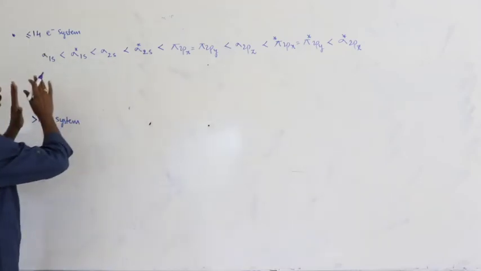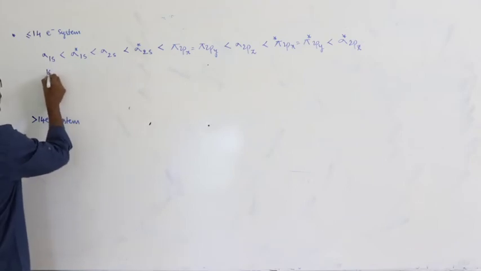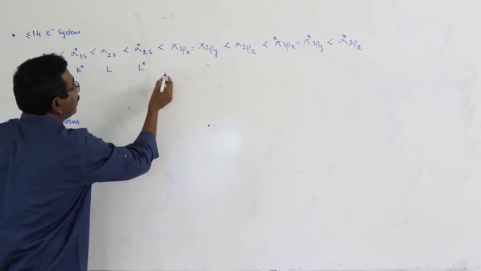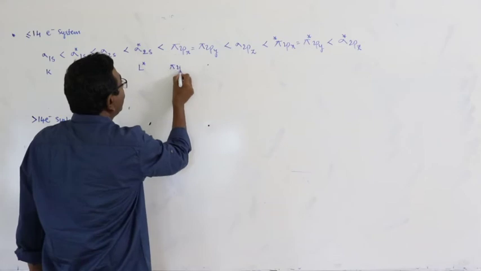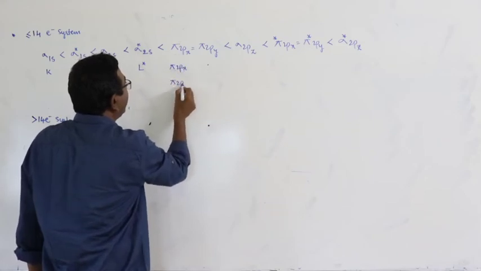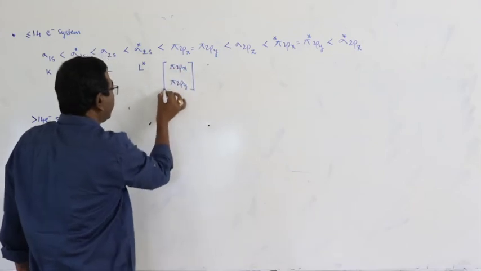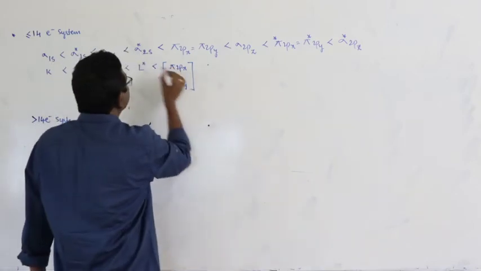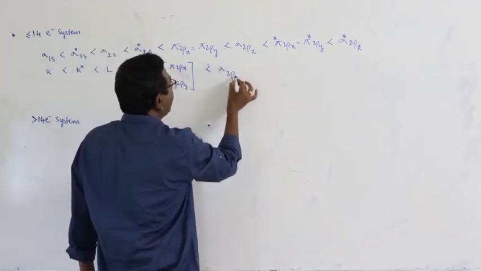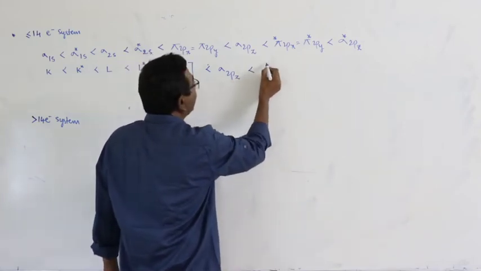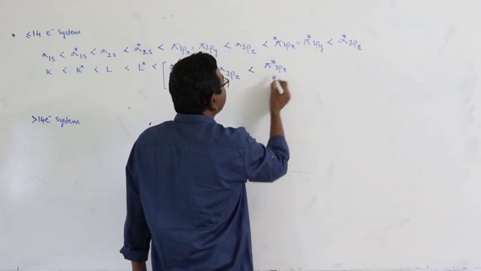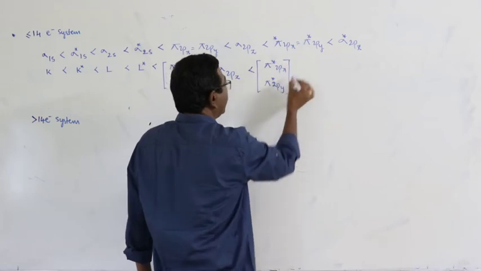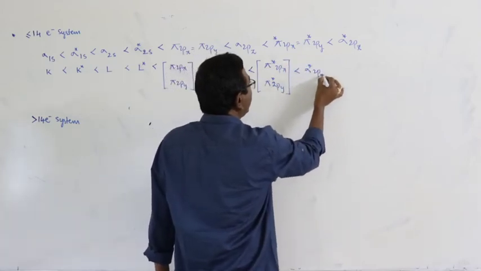And totally this can be represented simply as K star, L star, pi 2px, pi 2py, sigma 2pz and pi star 2px, pi star 2py, sigma star 2pz.